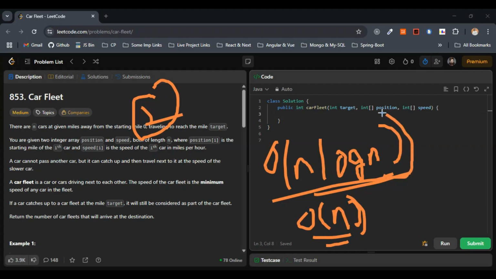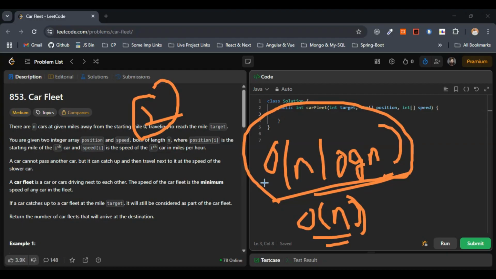The time complexity would be O(n log n) because sorting based on the position is the dominant factor, and the space complexity would be O(n) because we are storing the time using the stack. So obviously we are storing the time, right? We are computing the time.